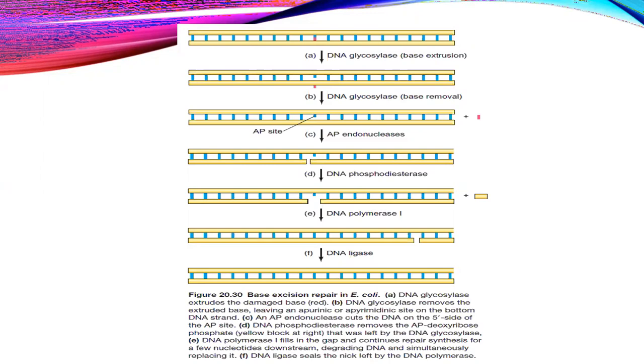Then after this, the DNA phosphodiesterase acts there. What it does, it removes the AP deoxyribose phosphate, that is apurinic deoxyribose phosphate. Why phosphate? Because it removes the phosphate bonding.